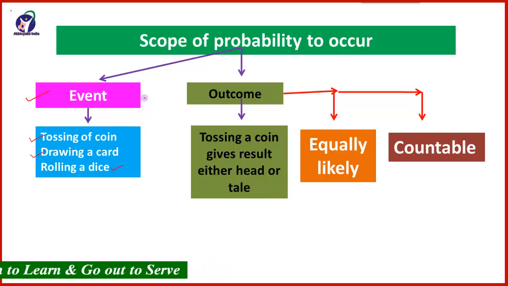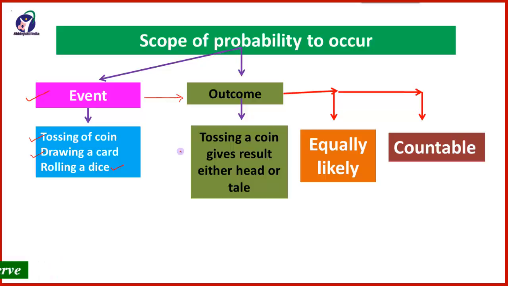And for every event there should be an outcome. For example, if we toss a coin, the result will be either head or a tail. So tossing a coin is an event and its outcome will be either head or tail.